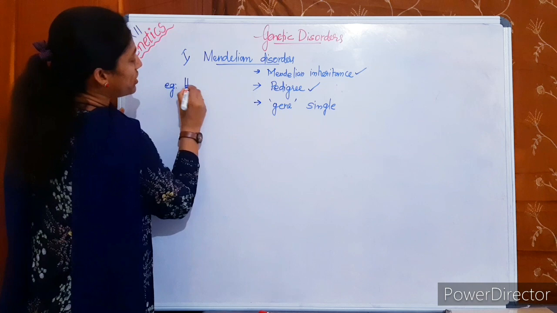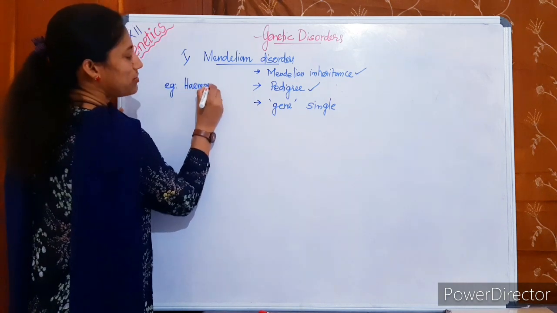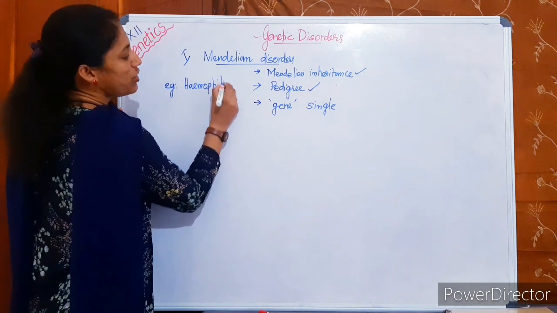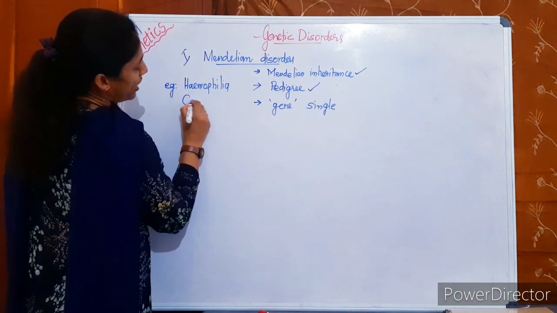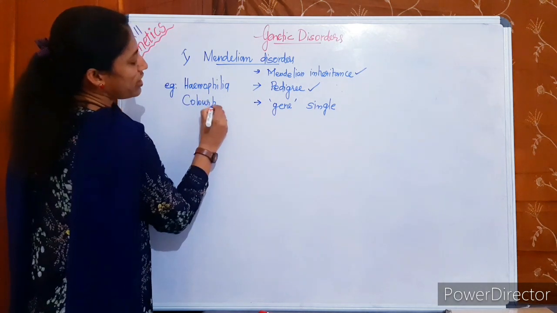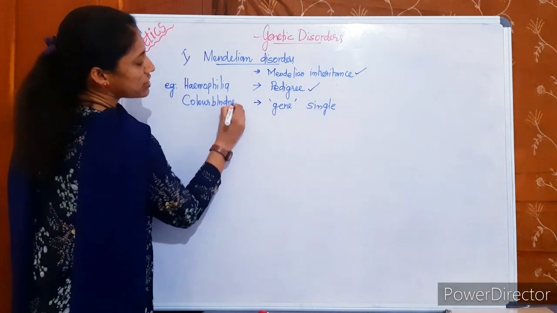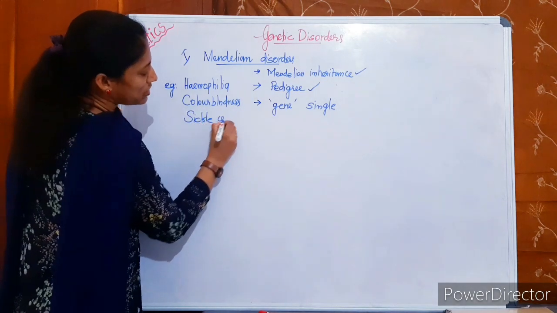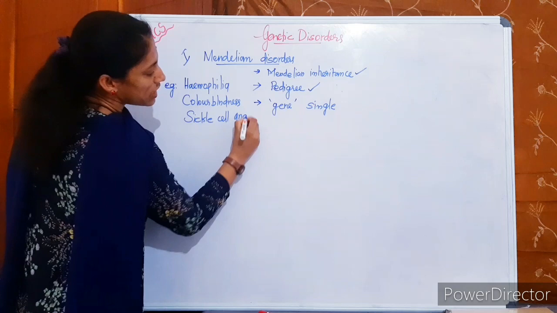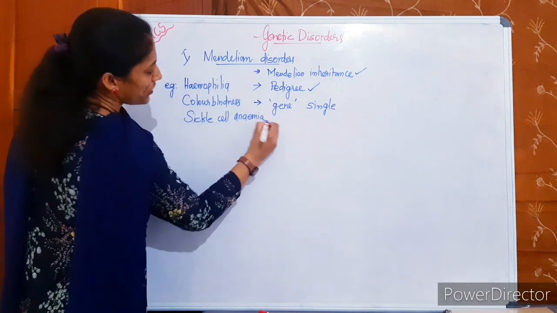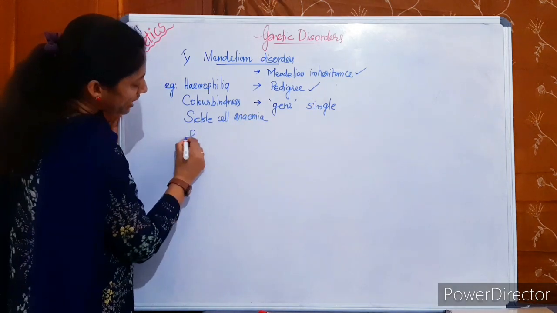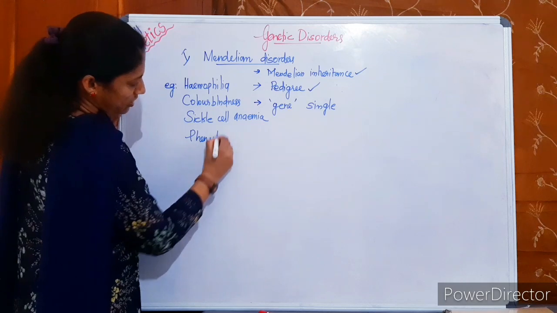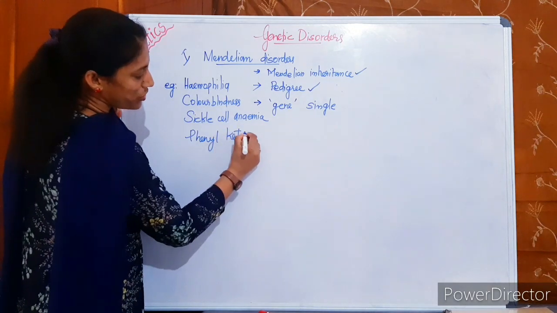The first one is hemophilia. Another one, color blindness. Hemophilia, color blindness. The next, sickle cell anemia. Then there is phenylketonuria.